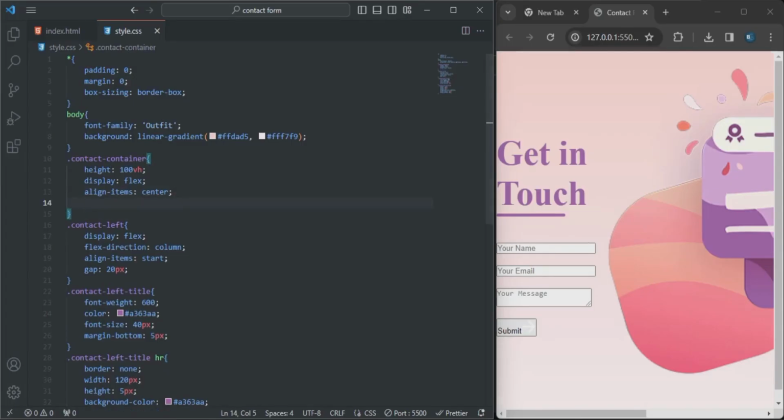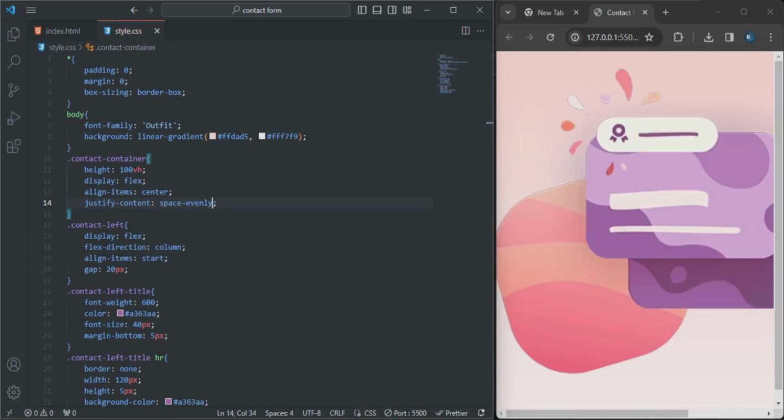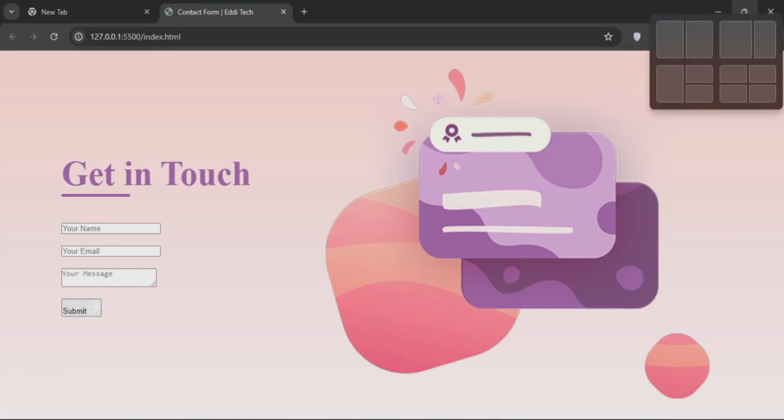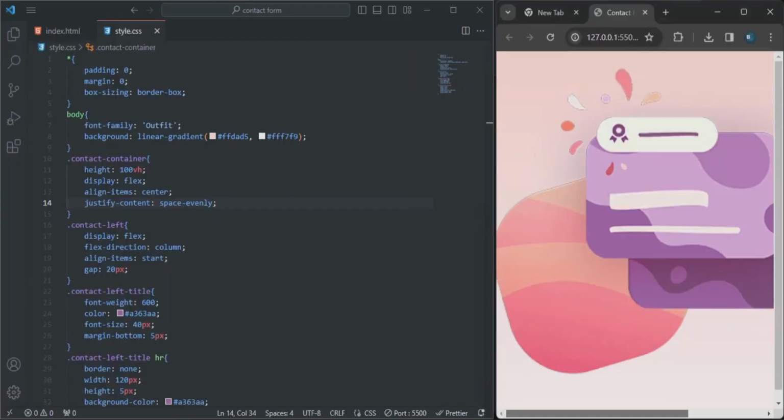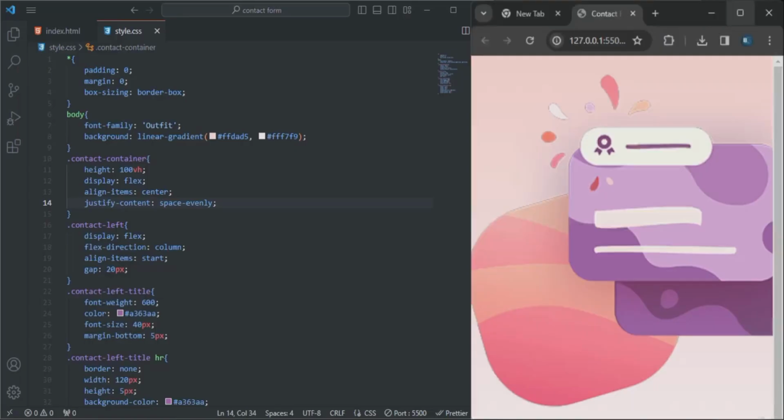So under this contact container, I'll just add a justify content. So that will be space evenly. So you can see that it looks great, right? So all right, so you can see that.